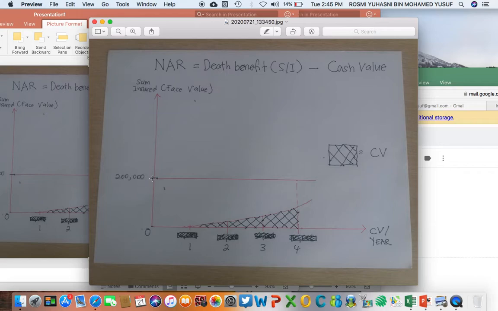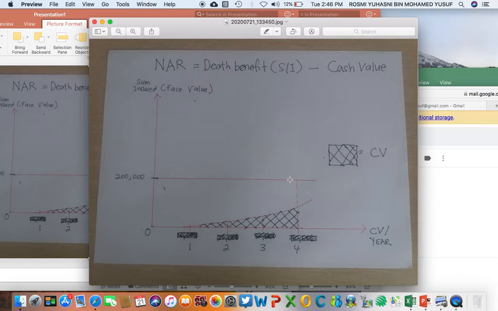Look here, this is the sum insured. The sum insured, or the death benefit, will never change. It will stay at 200,000. Let's say this person would like to claim a death benefit of 200,000 in the case of death. So what happens is the cash value keeps on increasing and the sum insured stays at the same level.